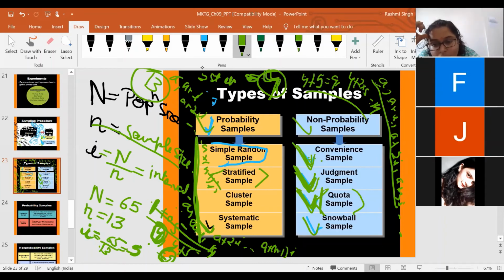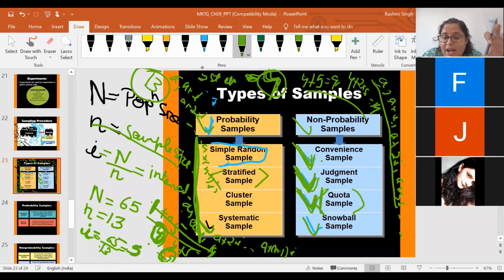But in case of quota sampling, you will be making different groups, different strata, but that would be totally based on the researcher's judgment. The researcher will identify the research problem and decide to divide the population into groups. I can divide them into male and female, and highest scorer, medium scorer and low scorer,